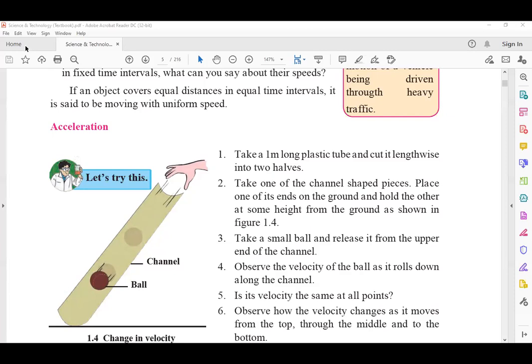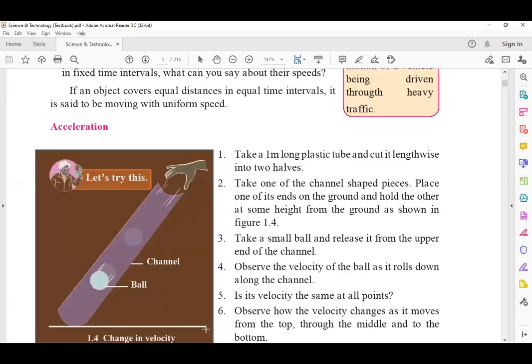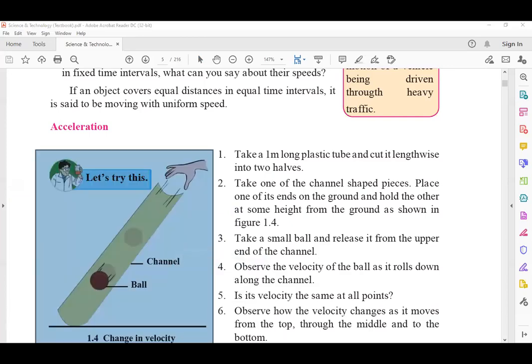So what do we observe? We observe that the initial velocity of the object when it was at rest is 0 at this particular point. When it reaches the ground surface somewhere here, its velocity is found to be 0 again when the object comes to rest. But the change in velocity can be observed midway somewhere here in that channel. Are you getting my point? Yes, sir. You can observe the change in velocity in the midway of that channel.